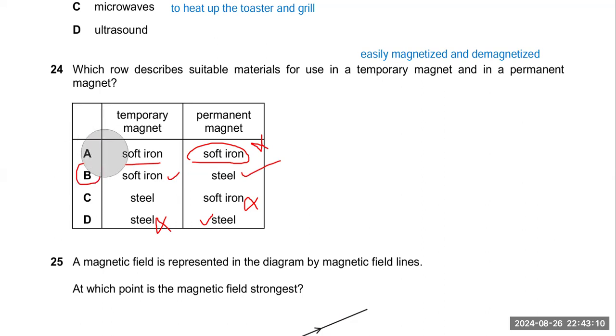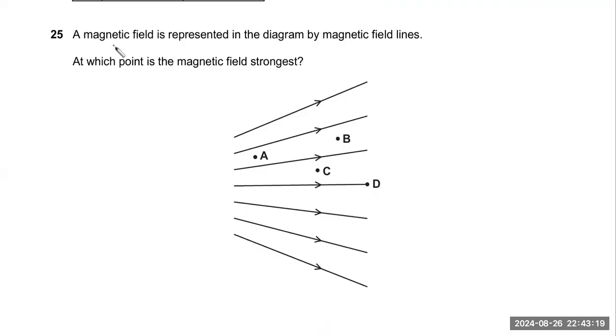Okay. Next is, a magnetic field is represented in a diagram by magnetic field lines. At which point is the magnetic field strongest? Remember, the region where the magnetic field lines are very close to each other, in this region the magnetic field will be stronger as compared to the region where the magnetic field lines are far apart.